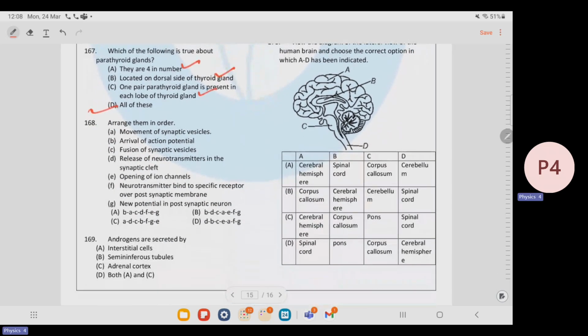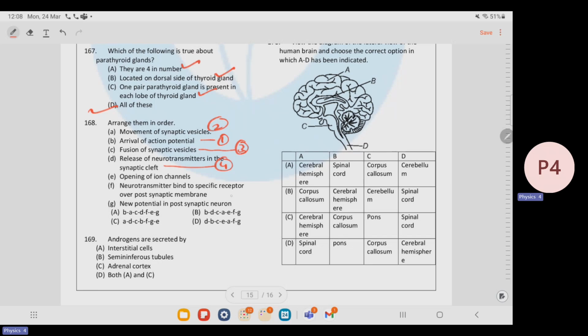Now arrange them in order. So arrival of the action potential is first. Then movement of the synaptic vesicles is second. Then the fusion of synaptic vesicles with the presynaptic membrane will occur. So this is third. Then release of neurotransmitters in the synaptic cleft is the fourth.